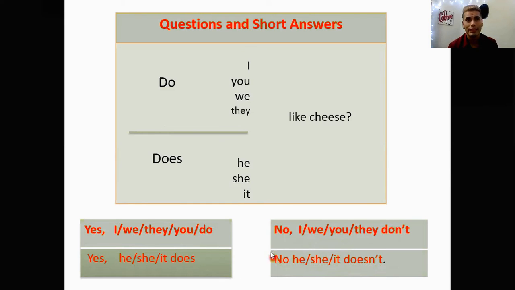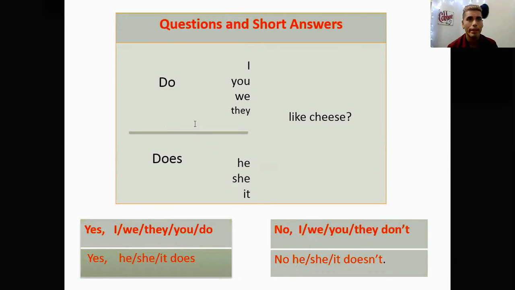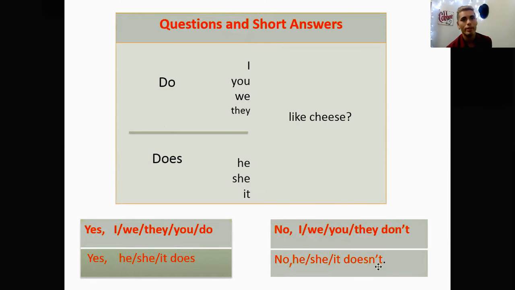In this case, there is a tiny mistake, and it is the use of the comma. Remember that you want to use the comma in short answers after yes or no. It's a rule, it's mandatory, it's your obligation to use the comma. Alright, so don't forget about it. I'm going to erase it right now, and oh, sorry. Now it's erased. Now let's move on to the next part.